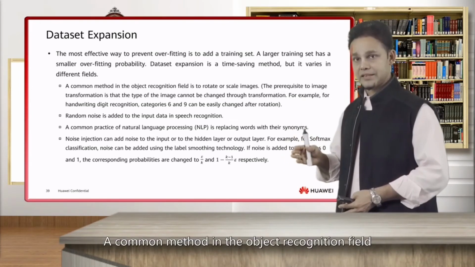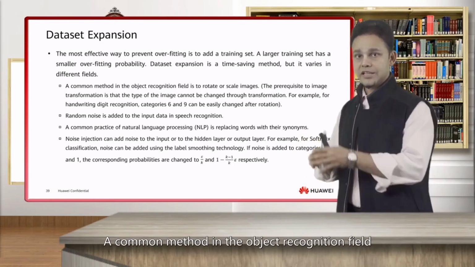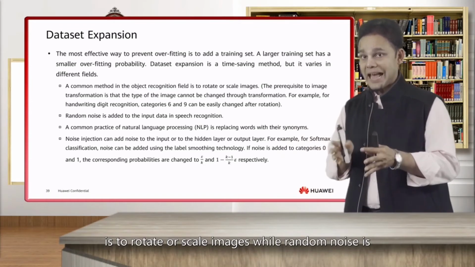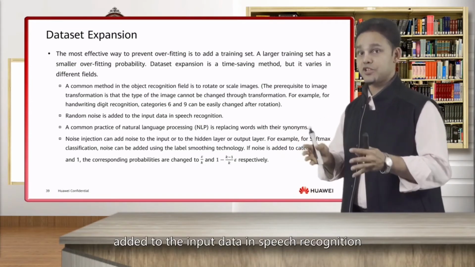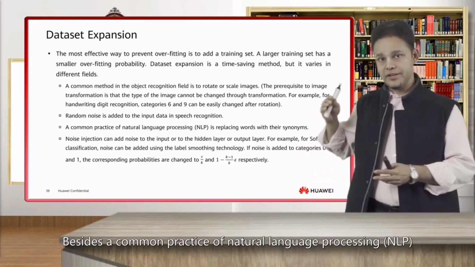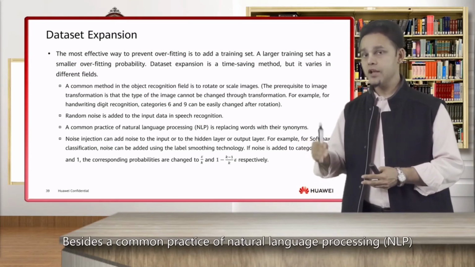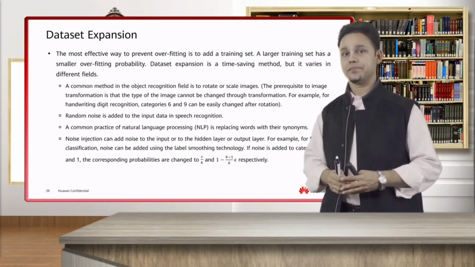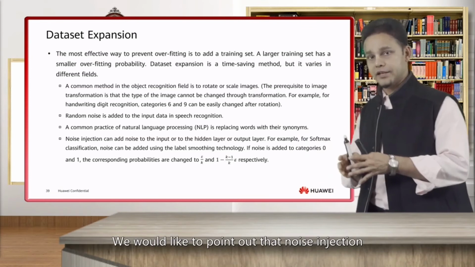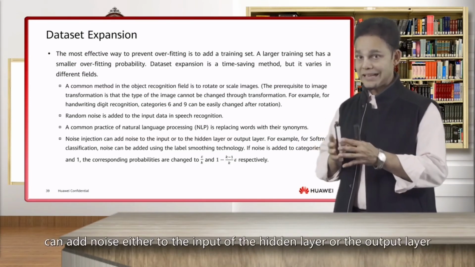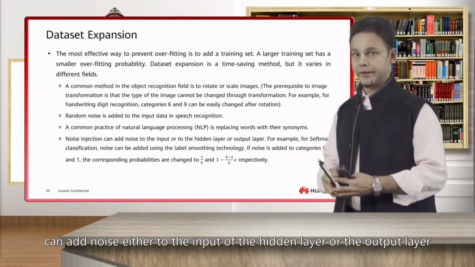A common method in the object recognition field is to rotate or scale images, while random noise is added to the input data in speech recognition. Besides, a common practice in natural language processing, or NLP, is replacing words with their synonyms. We'd like to point out that noise injection can add noise either to the input, the hidden layer, or the output layer.